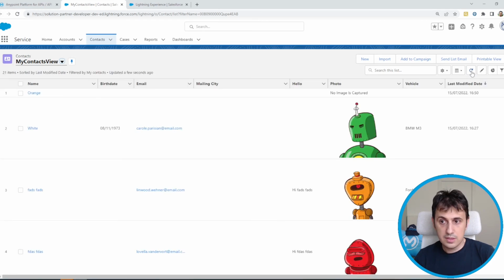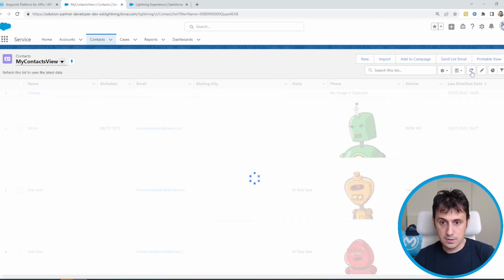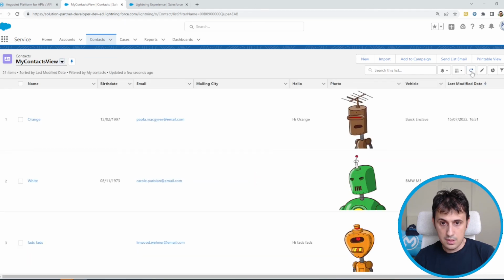Let's see if everything is okay. We wait a little bit. Okay, perfect. So we sent Orange, and the API responds back Hi Orange. So the client ID is okay, and every other API invocation is perfect. Everything is okay.